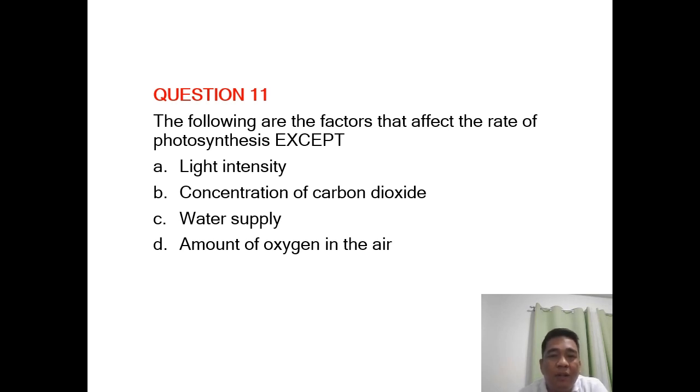Mga PTEC, we talk about the factors that affect the rate of photosynthesis. So, kailangan alam mo ano-ano yung mga factors na yun na nakakaapekto sa proseso ng halaman, kanyang pagkain sa pamamagitan ng photosynthesis. So, kasama po doon ang light intensity, kasama po doon ang amount ng carbon dioxide present, and at the same time, pag hindi natin didiligan yung halaman, nagkakaroon dito ng impact doon sa rate, no, ng photosynthesis.